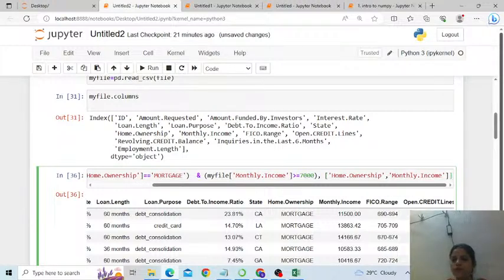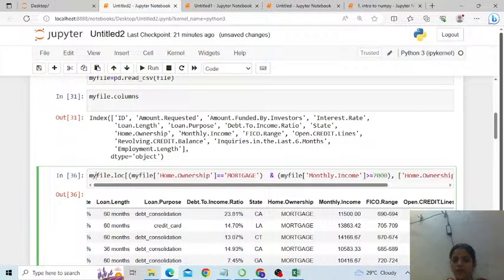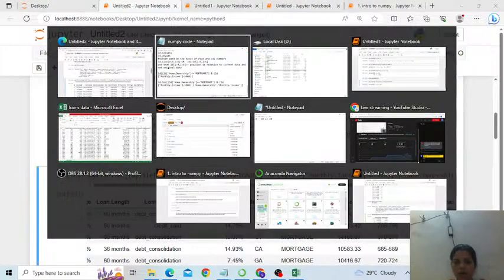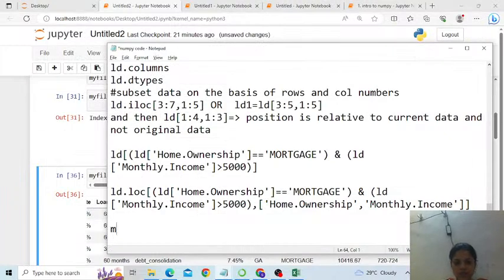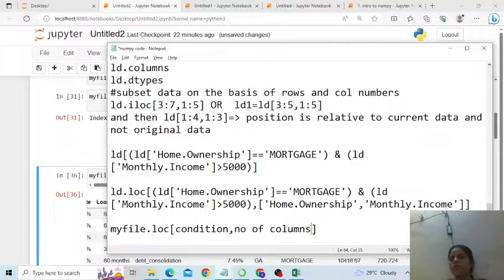Okay, fine. I repeat this point one more time. My file dot loc. The first thing that we are going to write before the comma is the condition on the basis of which you want to partition the data, and after the comma what you are going to write is the columns. You want to display just one column, or more than one column. If it is more than one column, then make sure you have enclosed them in square brackets.